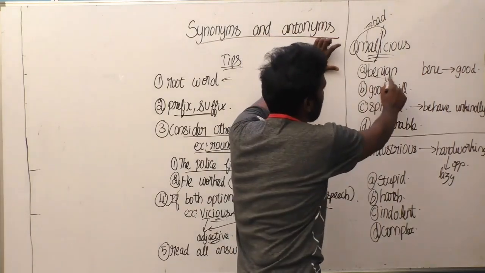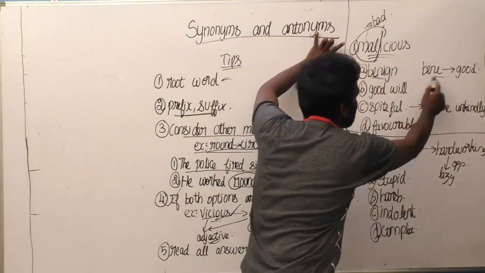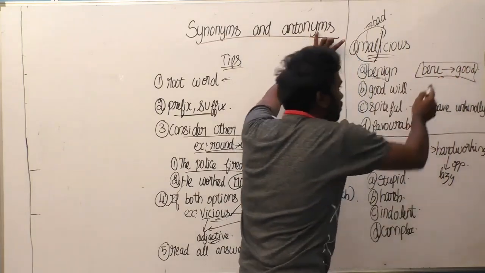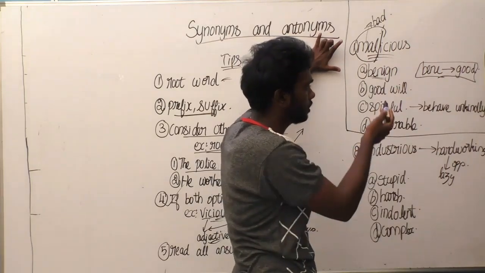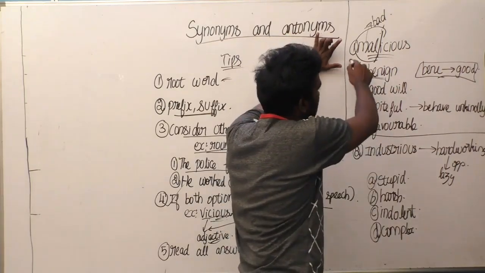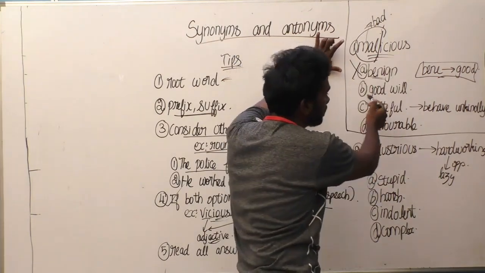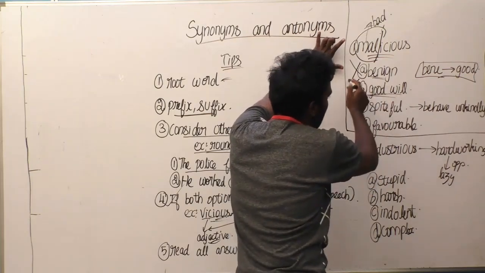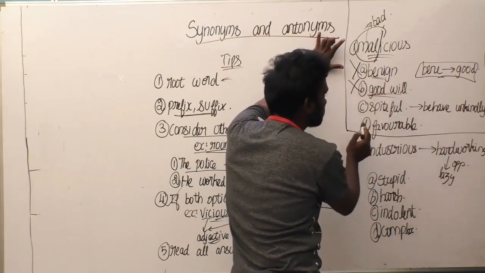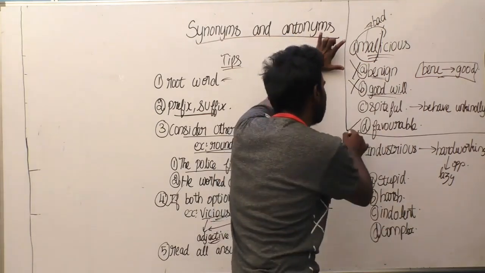The word benign also has a root word, ben. Ben means good. So you have to find the meaning of the word malicious here. Ben means good, so obviously the meaning for bad is not good. So let us eliminate this option. The second option is also related to something good, goodwill. So we have to eliminate this option also. The fourth option is favorable. It is totally out of order for the thing bad. So let us eliminate this option.